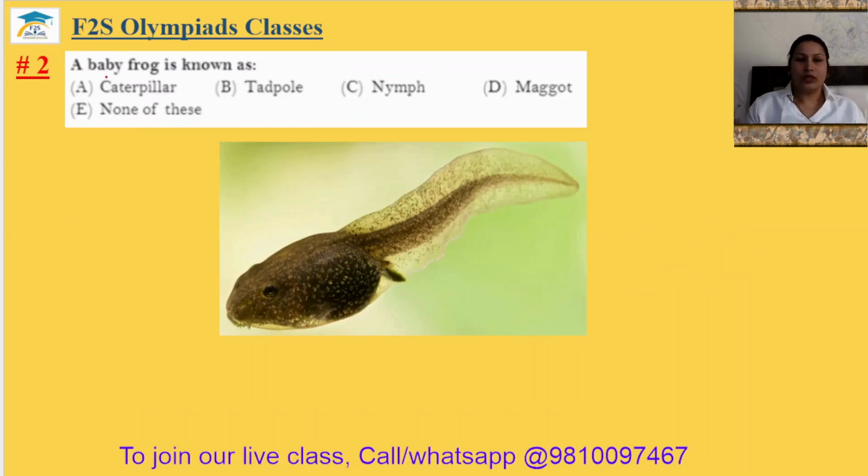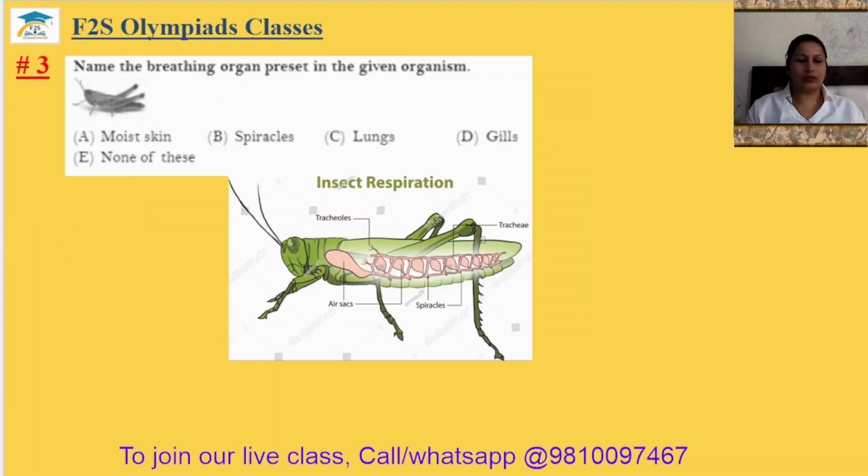Question number 2. A baby frog is known as, this is the picture of the baby frog and it is known as tadpole. So second answer will be your option B. Question number 3. Name the breathing organ present in the given organism. So this is your grasshopper, and grasshopper is an insect, and insects breathe through the spiracle. So this is the spiracle structure. Actually, these holes are present on the surface of their body, and they take the oxygen from these spiracles only. Okay, option B. The third answer is option B.